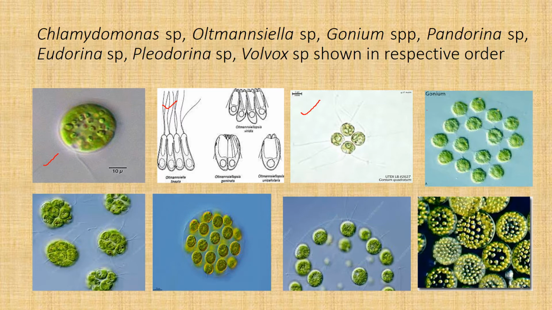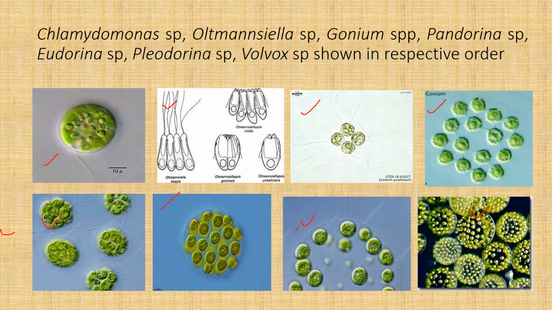This is also another species of Gonium. Then we have Eudorina, and Pandorina. This is Eudorina. This is Altmanniella. And this is Volvox.